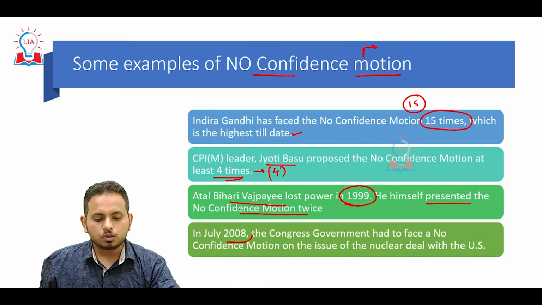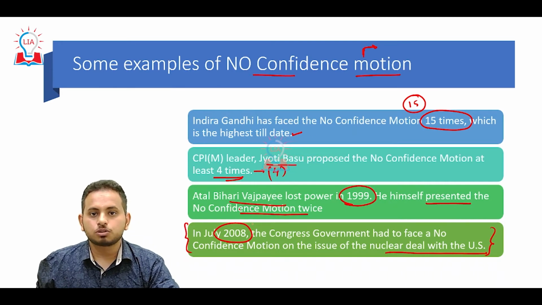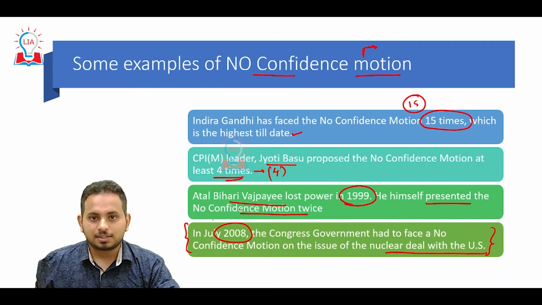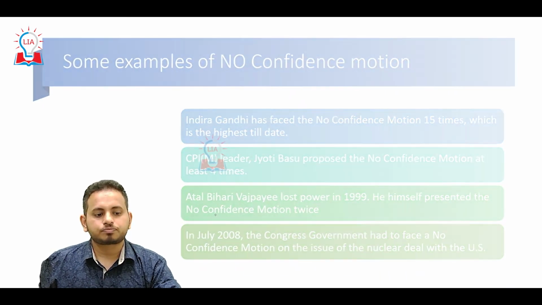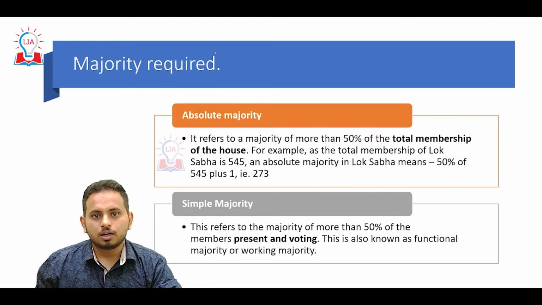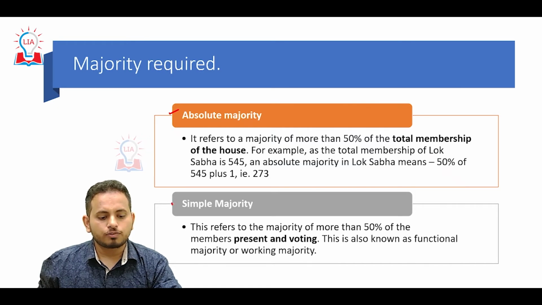In July 2008, during UPA 1, the Congress government had to face a no confidence motion on the issue of the nuclear deal with the USA. Though this particular no confidence motion was not successful, it was presented and voted upon. Now let's see the type of majority required in order to pass a no confidence motion. These two become a part of your polity.